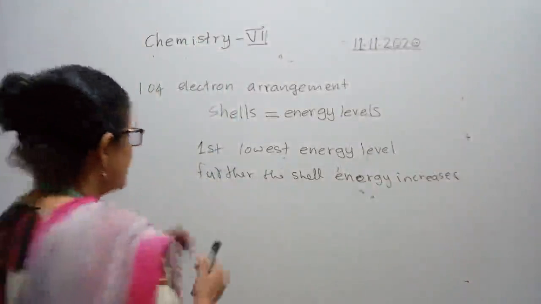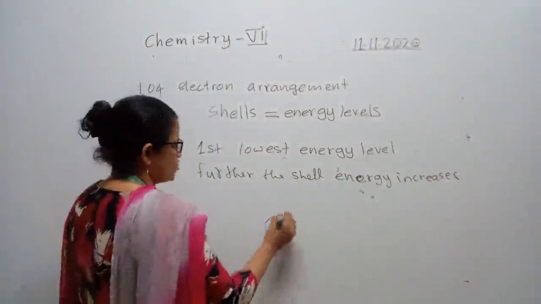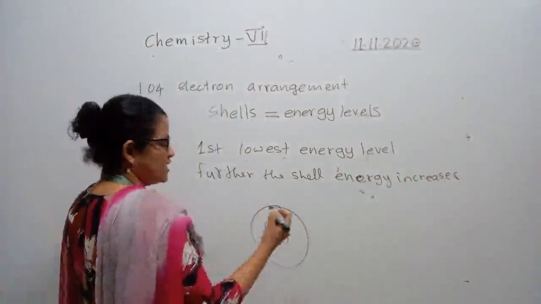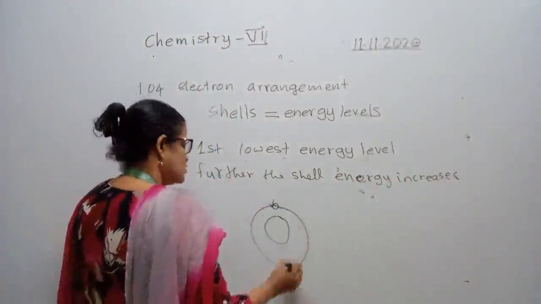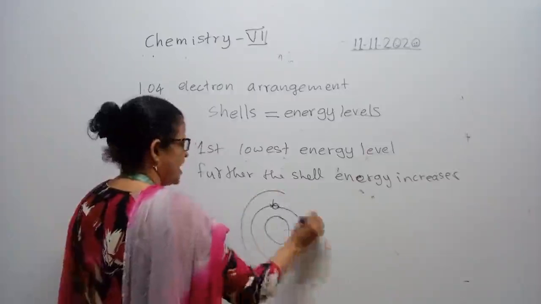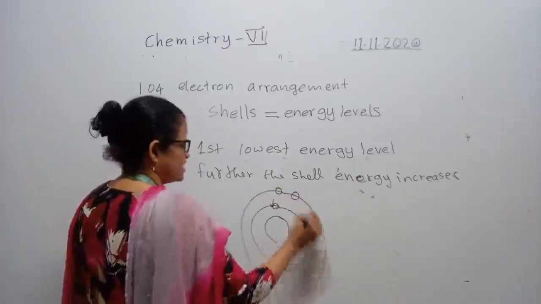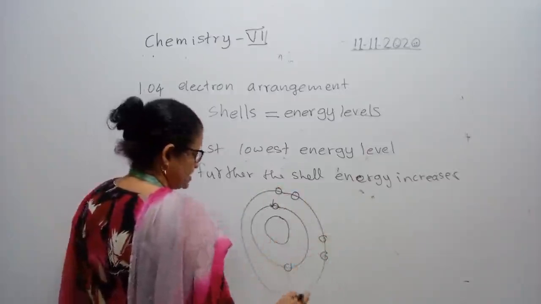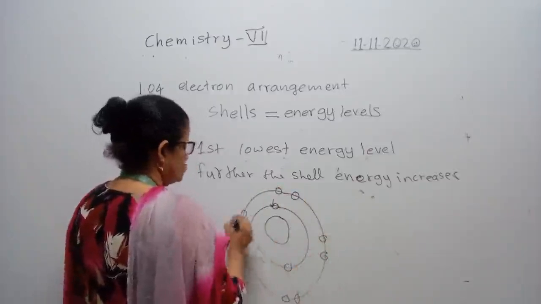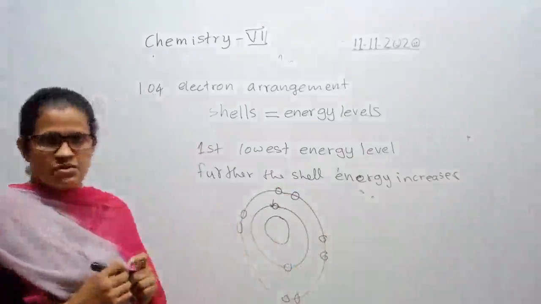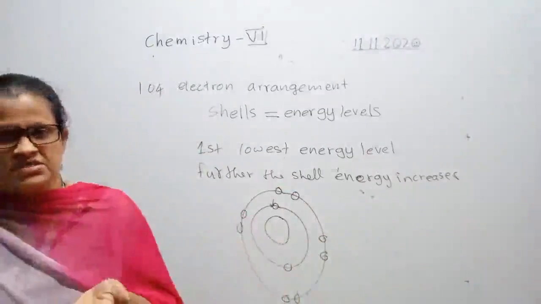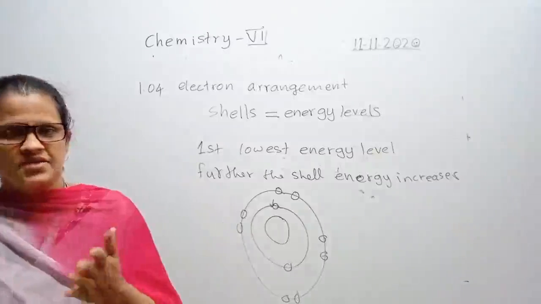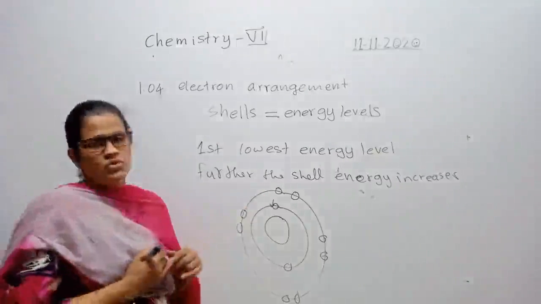Okay, students, electrons are always trying to occupy the lowest possible energy level. So lowest shell is first shell. So electrons occupy first shell and then the next lowest level is second shell and so on. This is the rule they follow. I told you electrons are following a rule. They fill the first shell first and then go to the second shell and then third shell and then fourth shell. They follow this rule always.